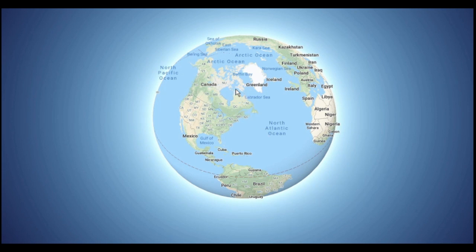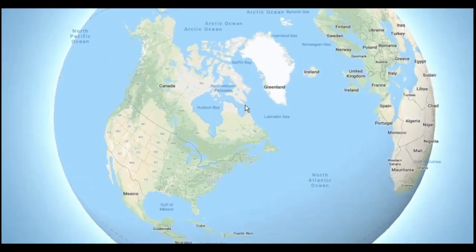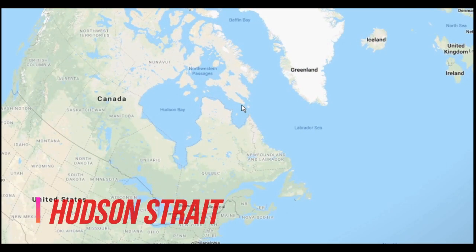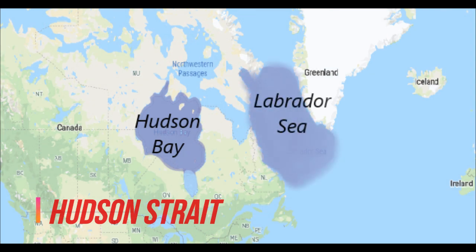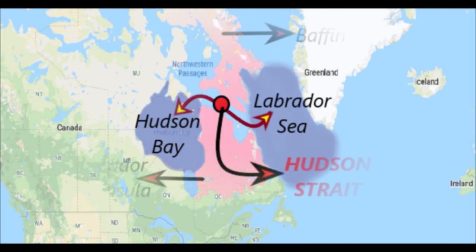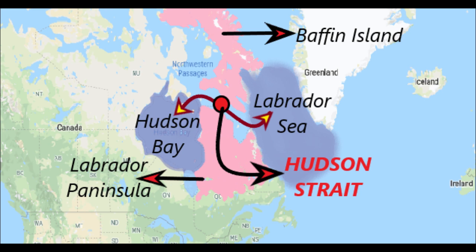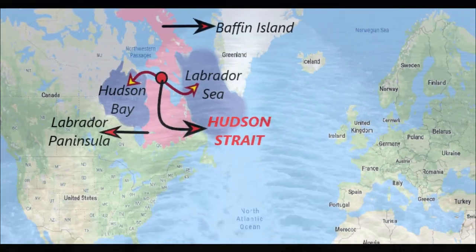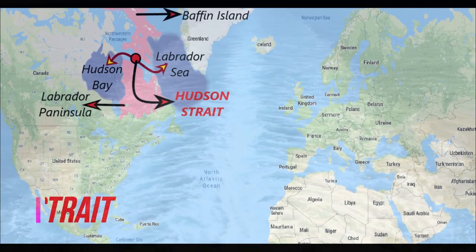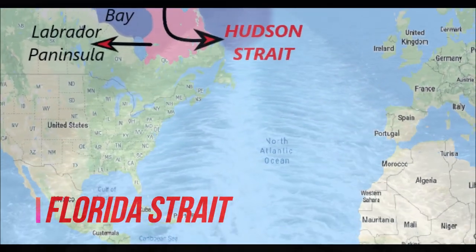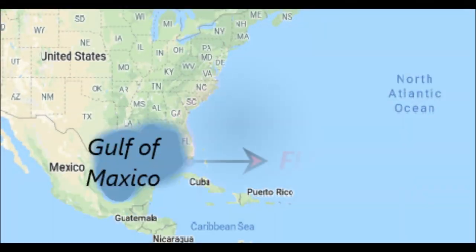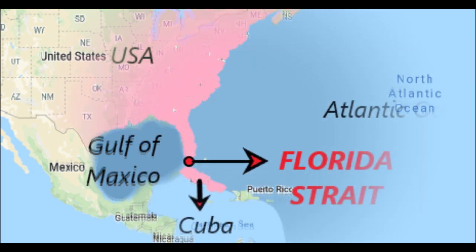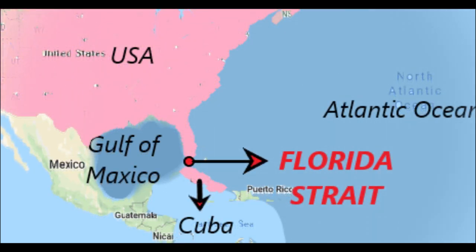Now let's begin with covering all the straits on the map. So the first strait is Hudson Strait, which connects Hudson Bay to the Labrador Sea, and it separates Baffin Island from the Labrador Peninsula. Both places belong to Canada in North America. Now we will be moving towards the next strait, which is named Florida Strait. So Florida Strait connects the Gulf of Mexico to the Atlantic Ocean, and it separates Cuba from the USA.